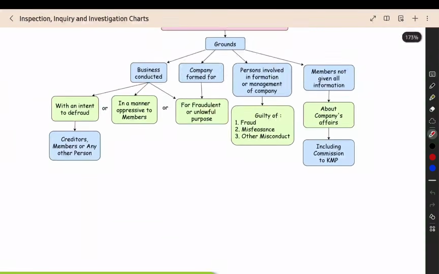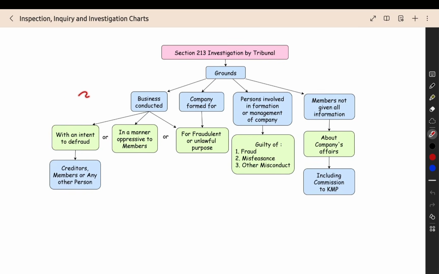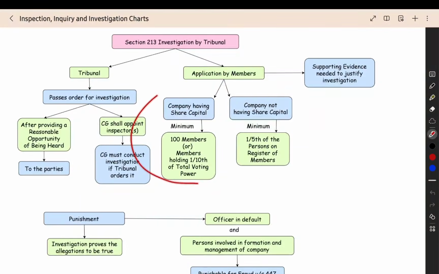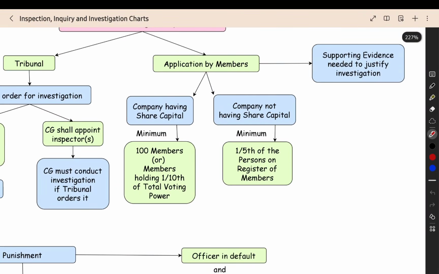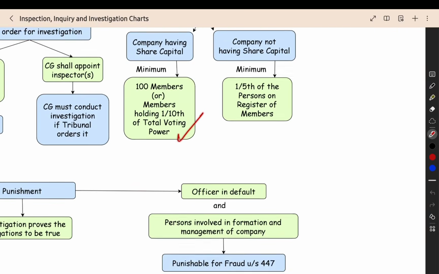Here, the tribunal itself may get the information that this is happening, or some other person gave the information or the application. But here, especially, the members and shareholders themselves are giving the application. For a company having share capital, a minimum of 100 members, or members holding one-tenth of the total voting power.